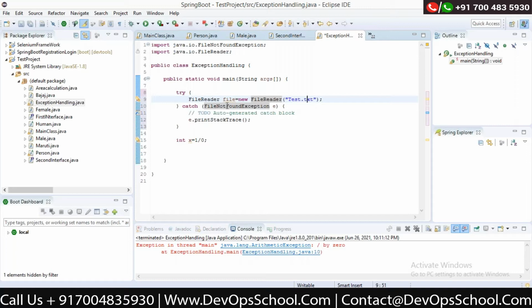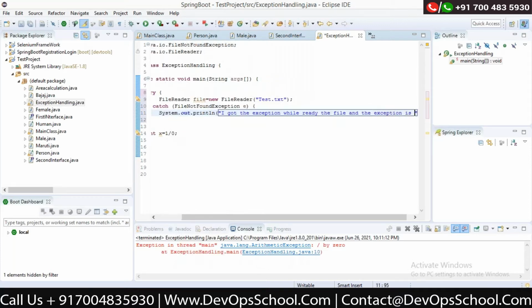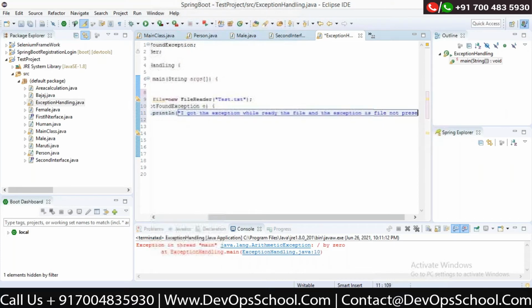So while reading the file, I might get a FileNotFoundException. What do you want to do when you get the FileNotFoundException? As of now, I just want to write that I got the exception while reading the file, and the exception is file not present.